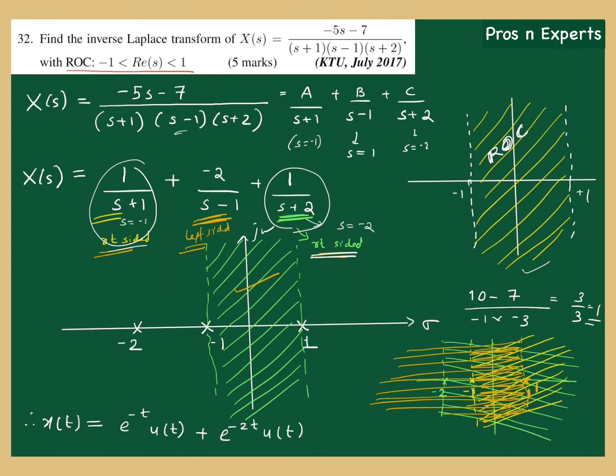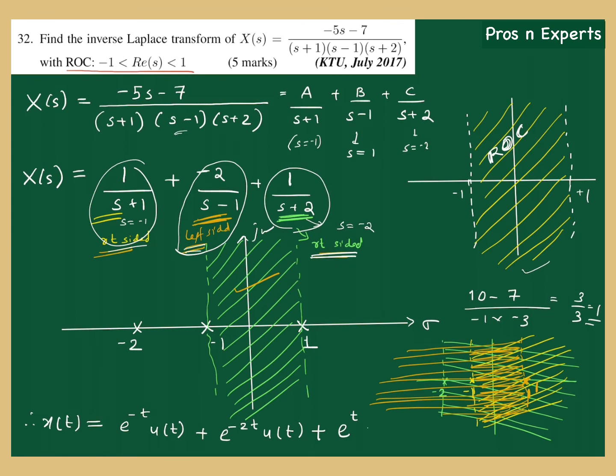And finally, what about the middle term? The signal corresponding to this term should be left sided. Okay, so how can you write the signal? Actually, here it is a minus, so I have to invert it, plus. Now 1 by s minus 1 corresponds to e raised to t, but this signal is left sided.